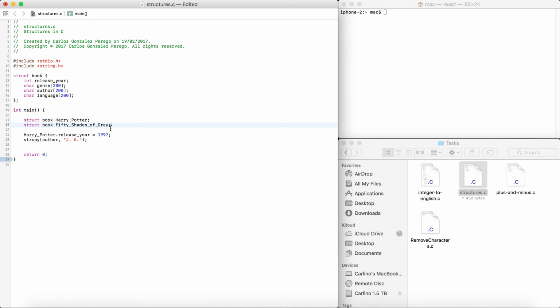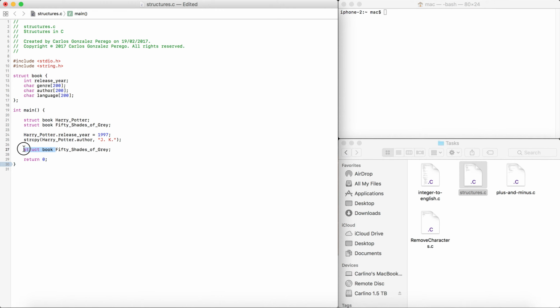Okay, and that means that now we created a book, and now we can put again the data. Oh no, sorry, that's wrong. That's supposed to be Harry Potter dot author, because the author of Harry Potter. Okay, sorry about that. So if we want to add things into the structure of 50 Shades of Grey, basically all we have to do is the exact same.